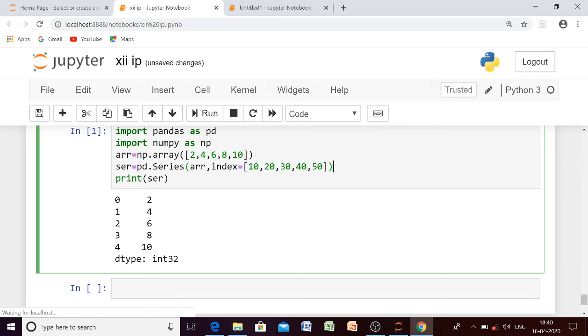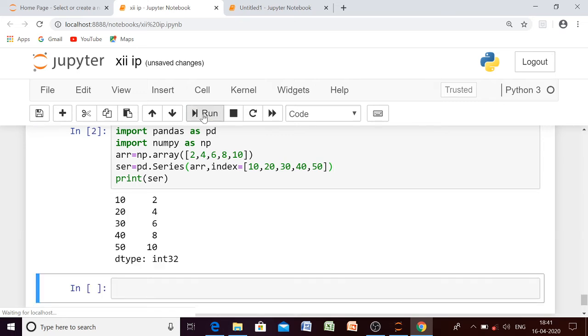Now in case of array it will always be 0, 1, 2, 3, 4 like that, but here we can change the index or the data label. So let us see whether it is changing or not. Yes, it is changing. Now see, the labels have become 10, 20, 30, 40, 50. You can give any label here.